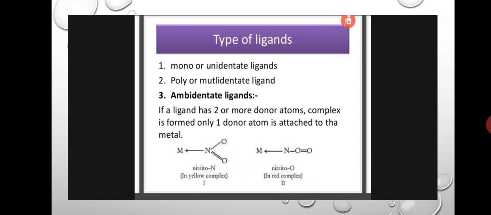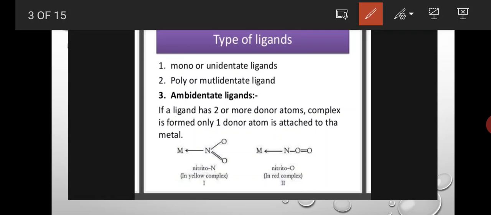Okay, here ambidentate ligands means these ligands are having two or more donating sites or two or more donating atoms. For example, here we are taking the nitro group, NO2 group. Here nitrogen is also a donor atom, and oxygen also, the two oxygens are also donor atoms, and here also the same.